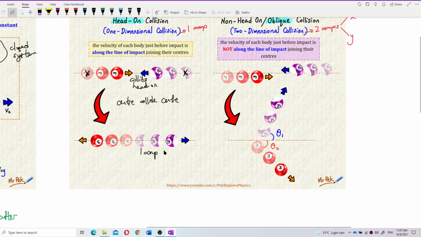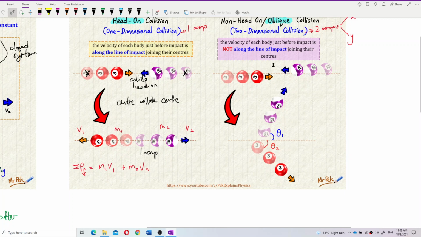Let's say this is M1, this is M2, this is V1, this is final velocity V2. So it will be M1V1 plus M2V2. That's it for the final momentum.